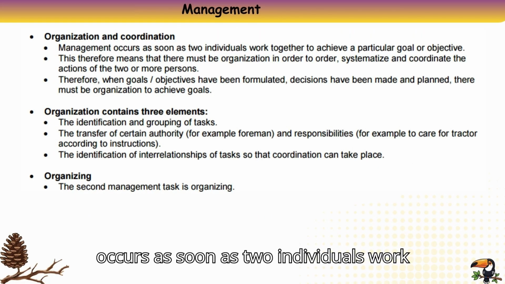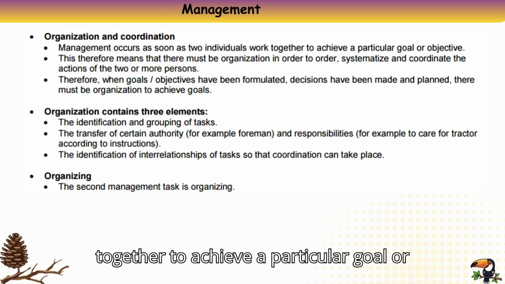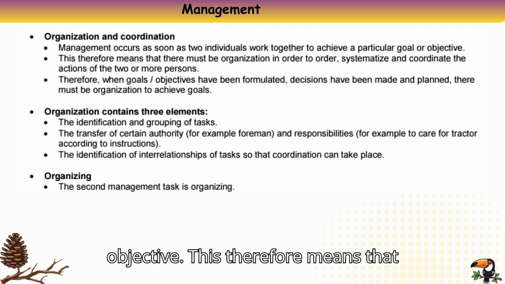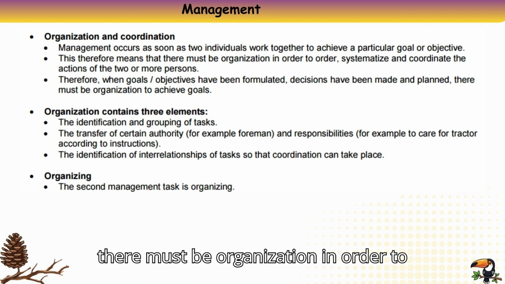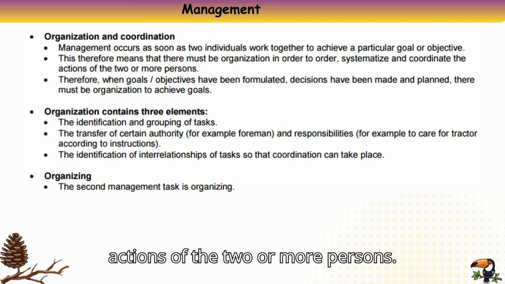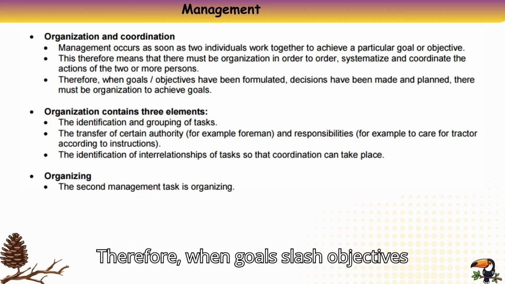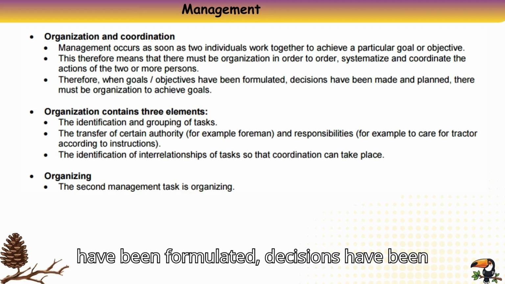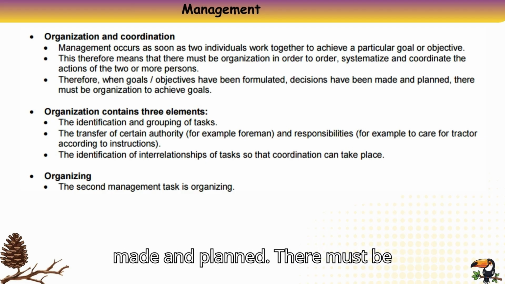Organization and coordination. Management occurs as soon as two individuals work together to achieve a particular goal or objective. This therefore means that there must be organization in order to order, systematize, and coordinate the actions of the two or more persons. Therefore, when goals/objectives have been formulated, decisions have been made and planned, there must be organization to achieve goals.